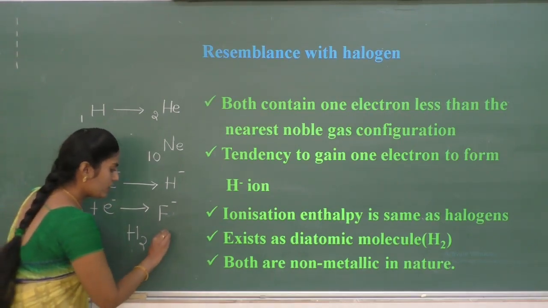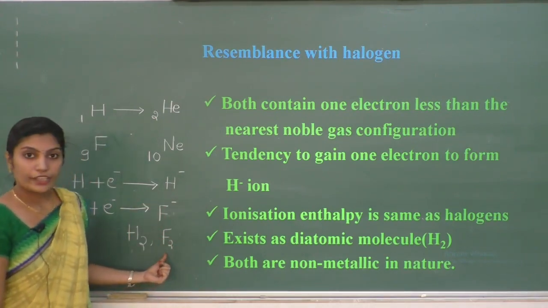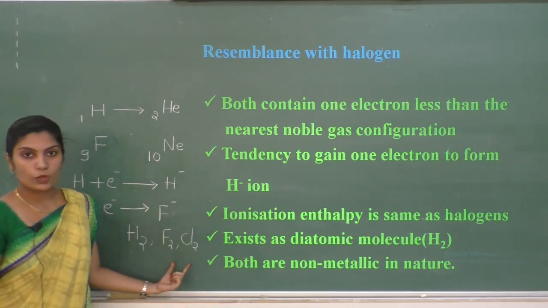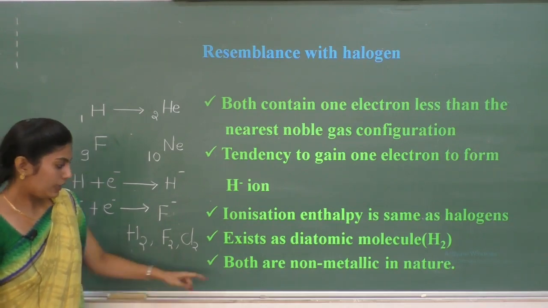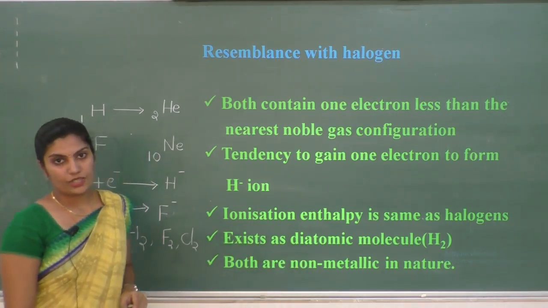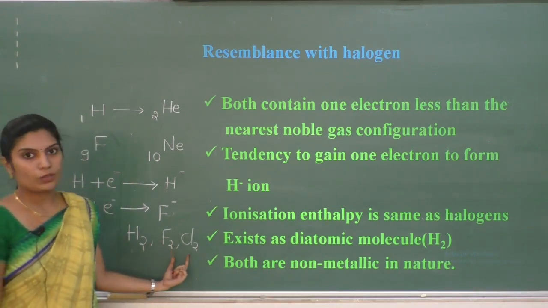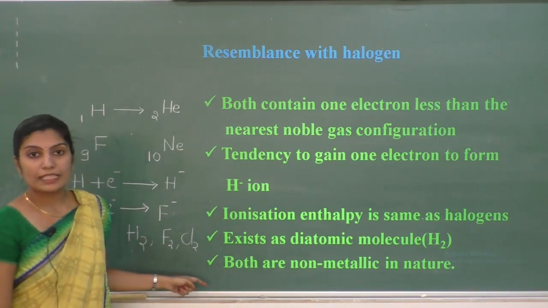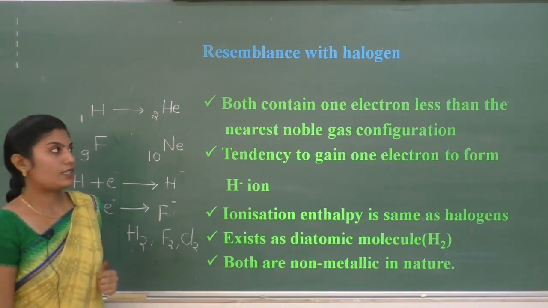Similarly, fluorine will exist as F2, and chlorine as Cl2. They will also exist as diatomic molecules. Next, both are non-metallic in nature. Hydrogen and halogens are non-metals. These are the similarities between hydrogen and halogens.